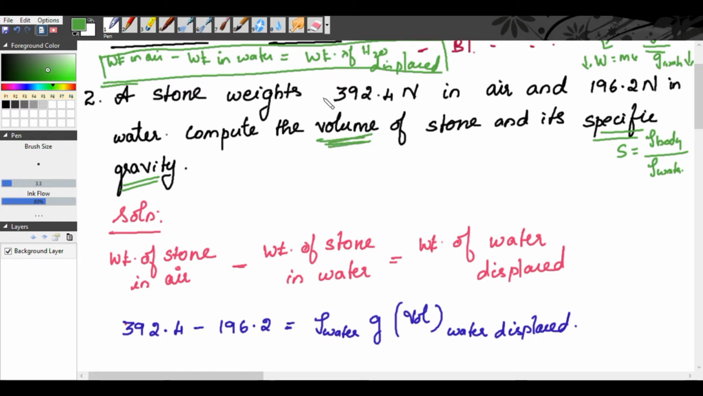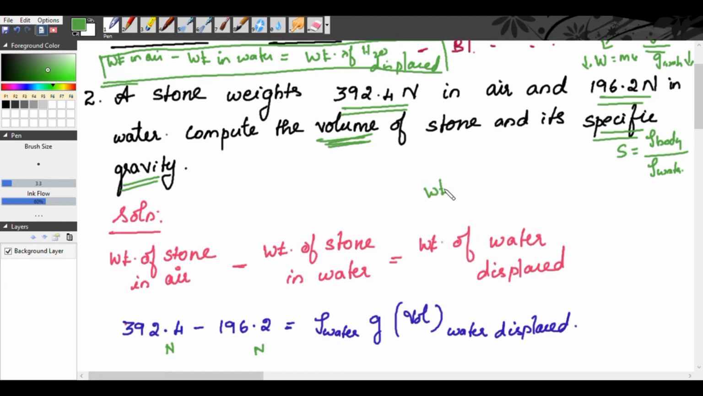Using this concept, our weight in air is 392.4 and in water it is 196.2. Remember, in air the weight is more, and in this particular case the weight in air is 2 times the weight in water. So our condition is: weight of the stone in air minus weight of the stone in water is equal to weight of water displaced. Weight of the stone in air is 392.4 Newton, weight of the stone in water is 196.2 Newton.